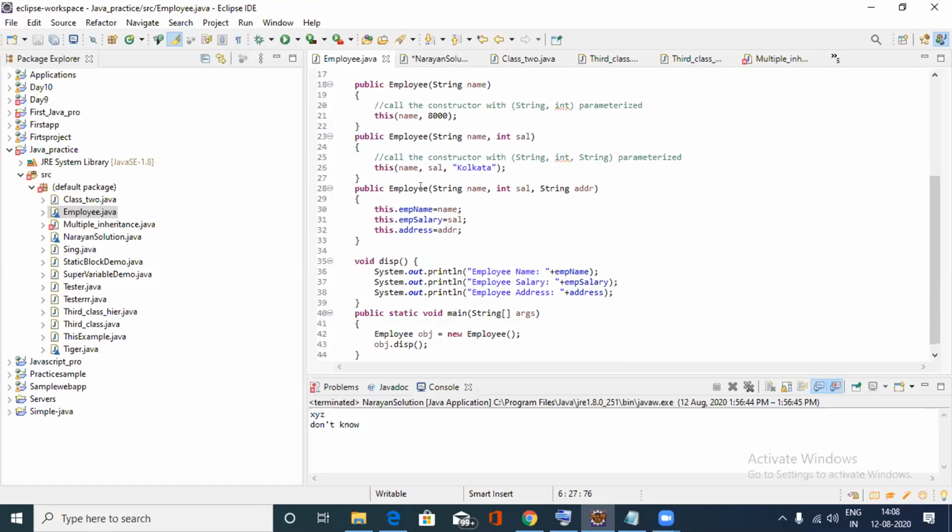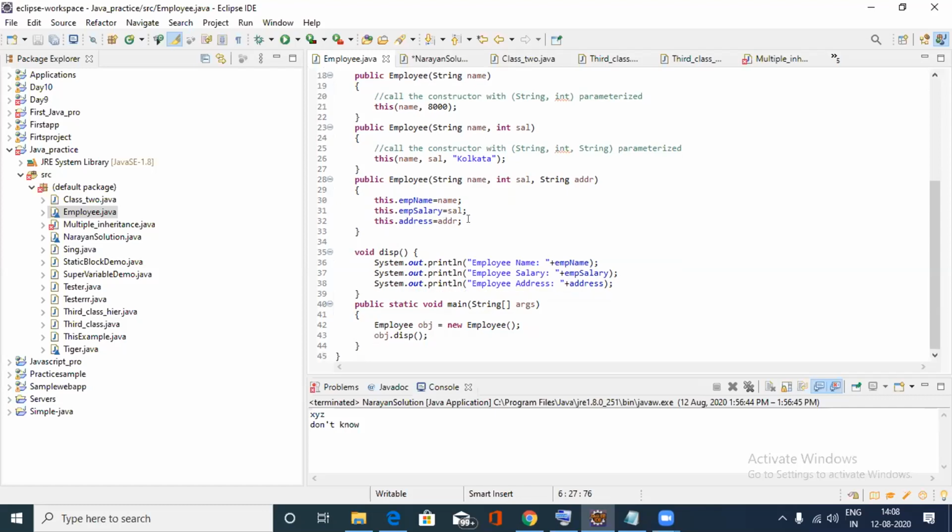After that, for getting that object, I create another constructor with string name, integer salary and string address. For that, I use this to get the reference of that object. So I use this.empName equal to name, this.empSalary equal to salary, and this.address to get the address.